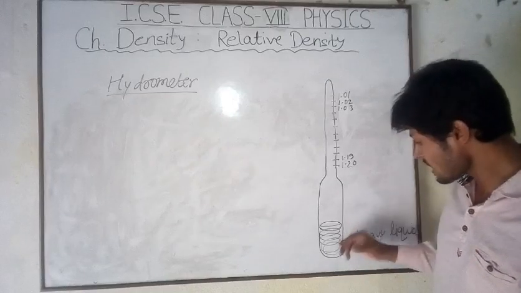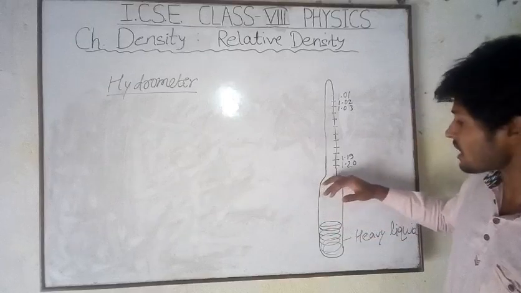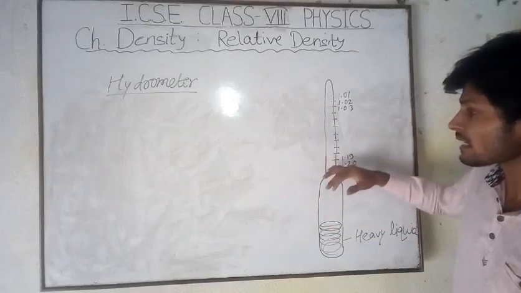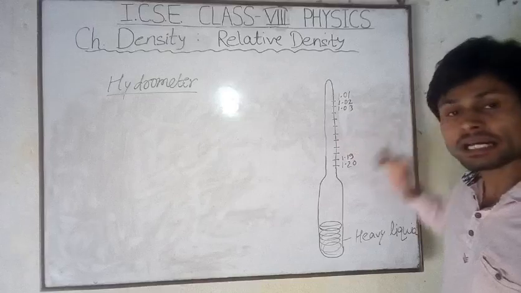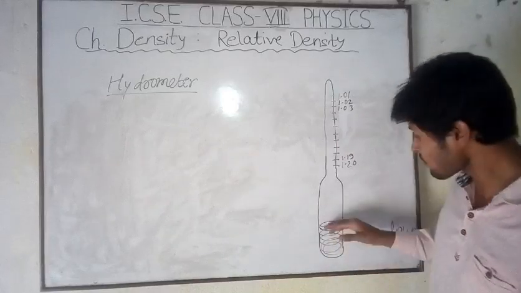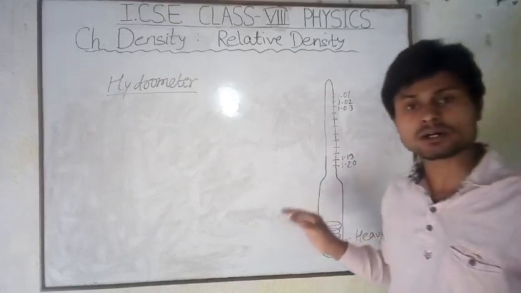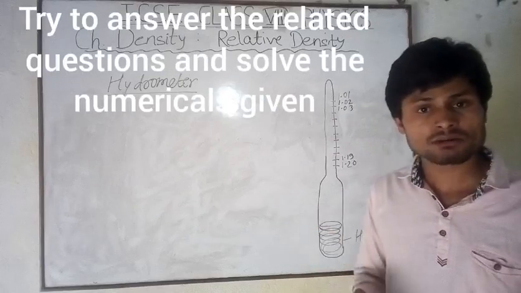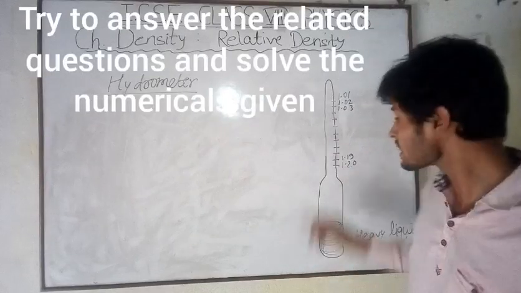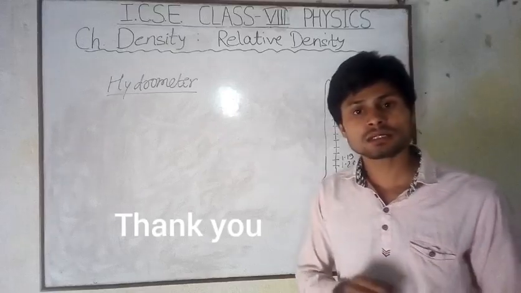Whenever this heavy liquid floats any other substance at a different level, then that level is the reading of the relative density of the substance which is floating on the heavy liquid. By knowing the relative density of that substance, we can find out the density of the substance. So in this way, the hydrometer is used to measure the densities of different substances.